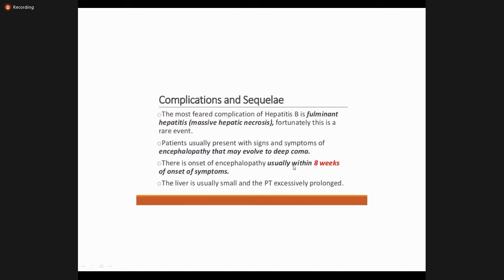So this is the onset of encephalopathy within 8 weeks of the onset. Immediately when the patient gets acute hepatitis, there is a rapid development of liver necrosis, and the patient develops encephalopathy within 8 weeks, and the liver gets small. And PT is the prothrombin time. It indicates the liver synthetic function, because the liver synthesizes the clotting factors, so liver synthetic function is also disturbed, so PT is prolonged in these patients, and this leads to bleeding tendencies anywhere in the body.